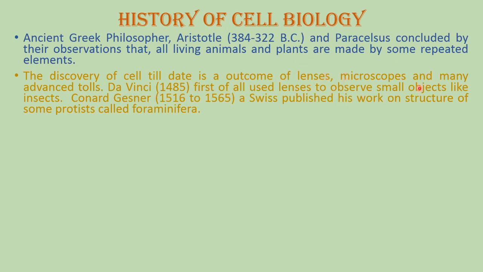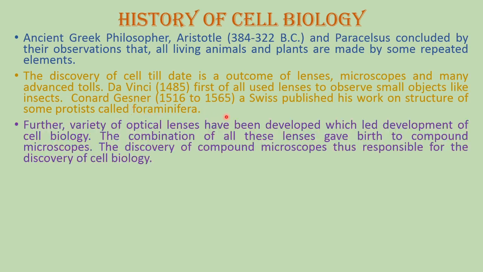Now the discovery of cell till date is an outcome of different types of lenses, discovery of different microscopes and many advanced tools which are used for cellular study. Da Vinci in 1485 first of all used lenses to observe small objects like insects. Konrad Gessner, 1516 to 1565, was a Swiss biologist. He published his work on structure of some protists called foraminifera, means some groups like amoeba, which were seen at that time with the help of different types of lenses.